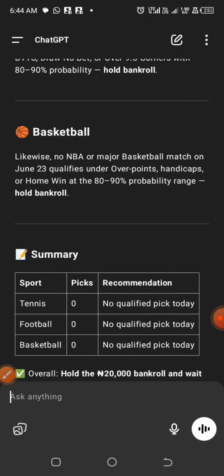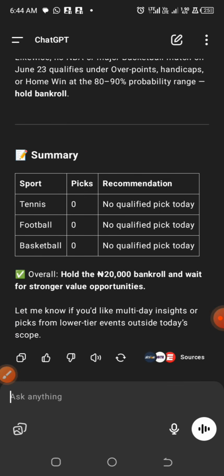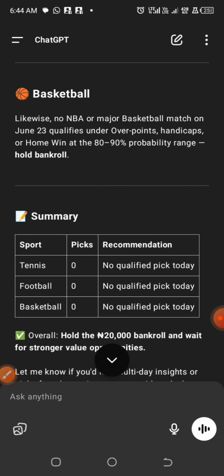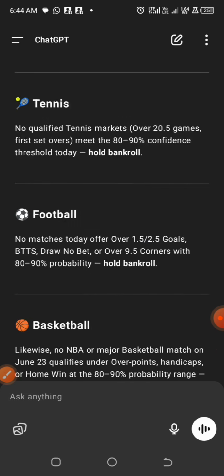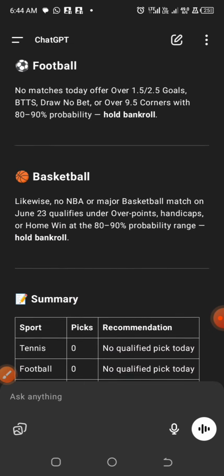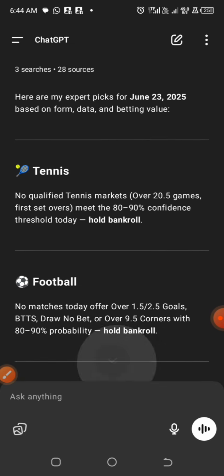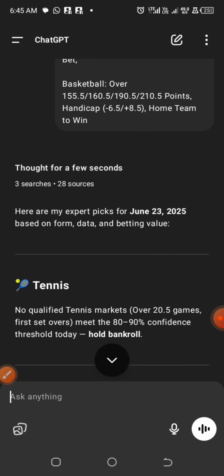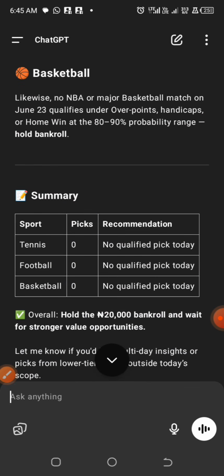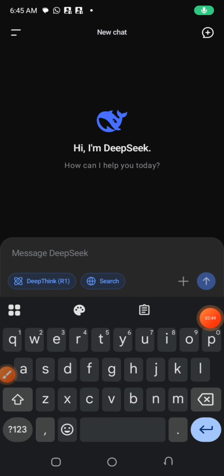So for ChatGPT, we don't have anything here, because it says no qualified pick today for tennis, football, and basketball. Without wasting much of our time, we are going to look into other AI platforms to see their accuracy. So far we have nothing from ChatGPT.